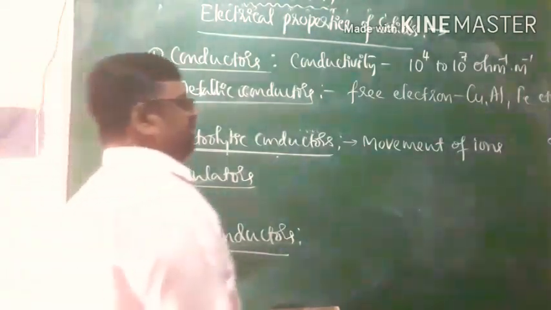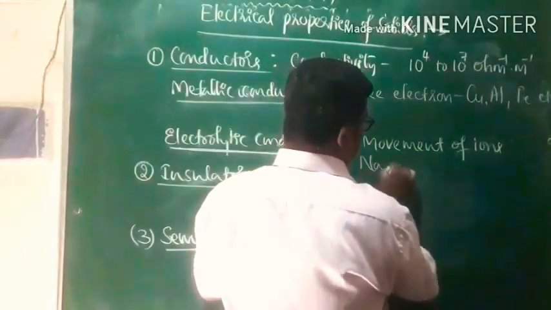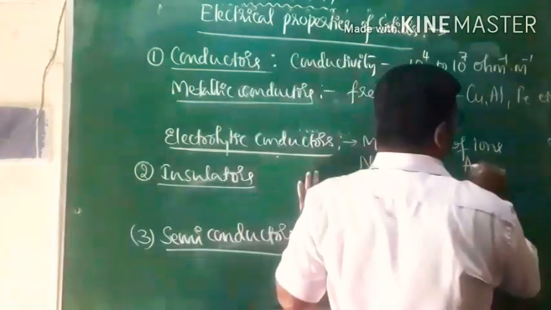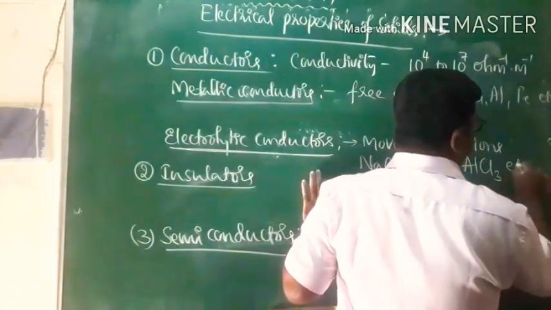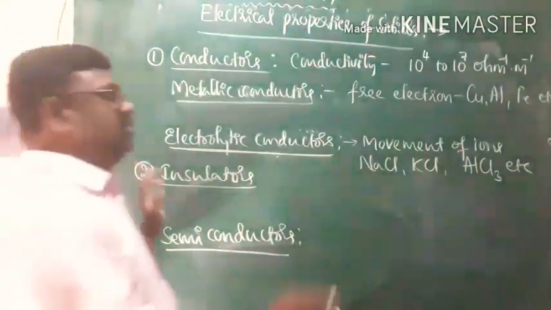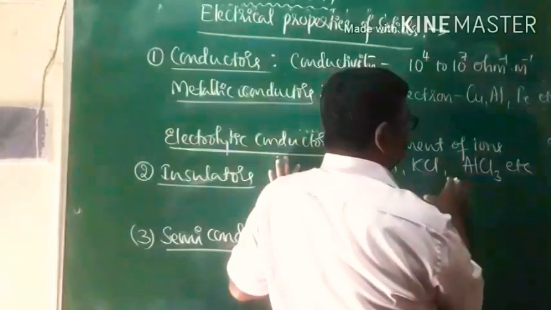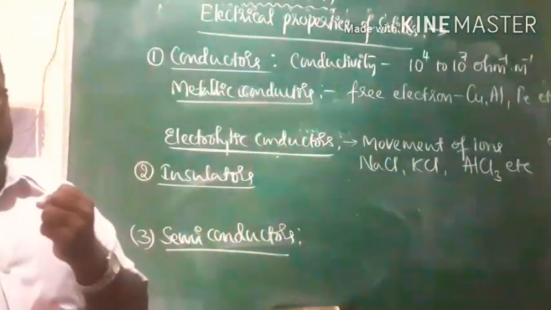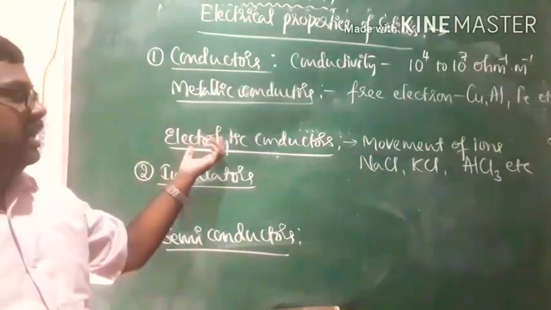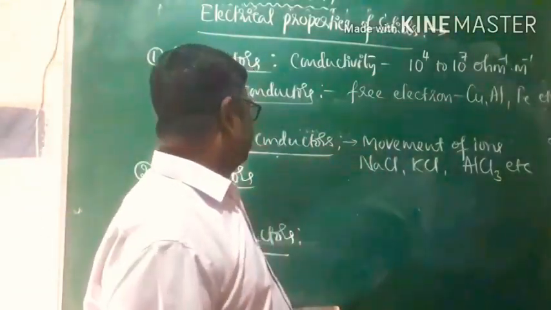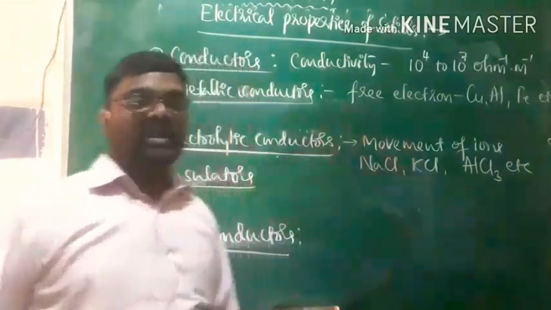In the case of electrolytic conductors, we have molten sodium chloride, molten potassium chloride, molten aluminium chloride. These are all examples for electrolytic conductors. I am using the term molten because in molten state or in solution, these substances contain free ions. Electrical conductivity is because of the movement of the free ions, and therefore these are the examples for electrolytic conductors.